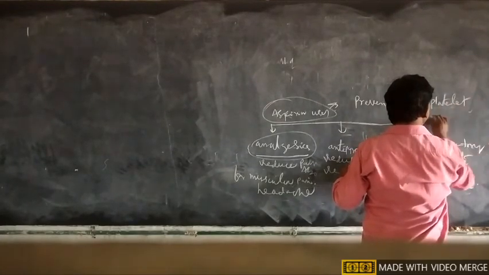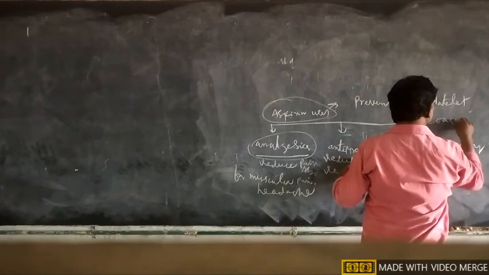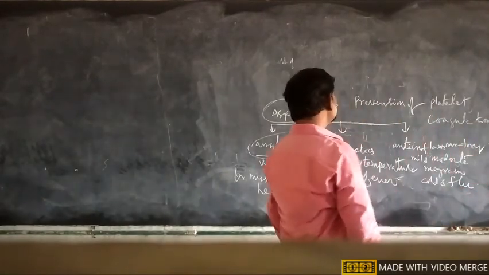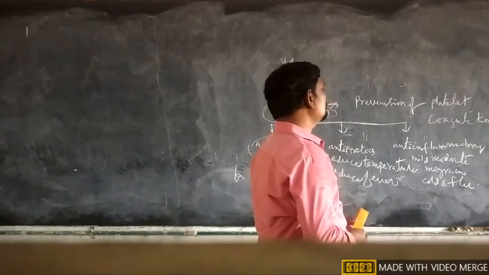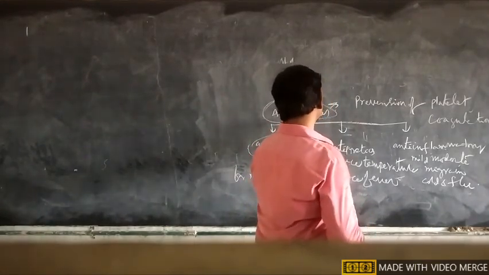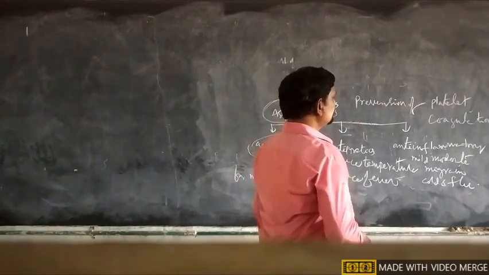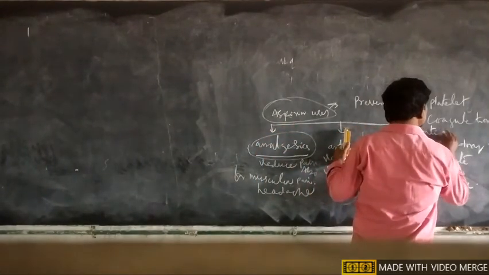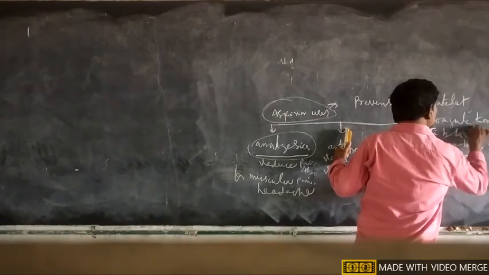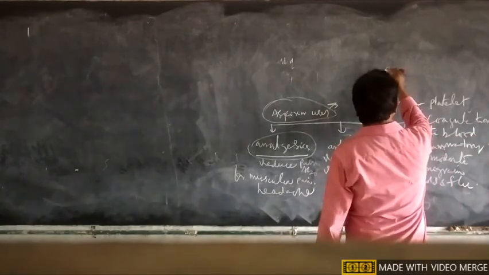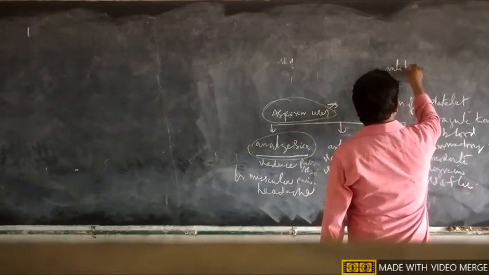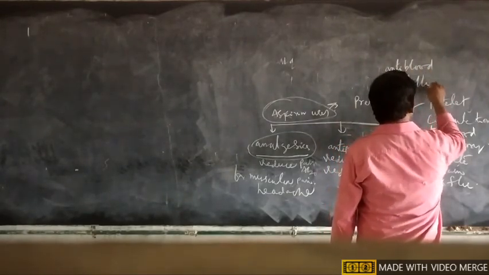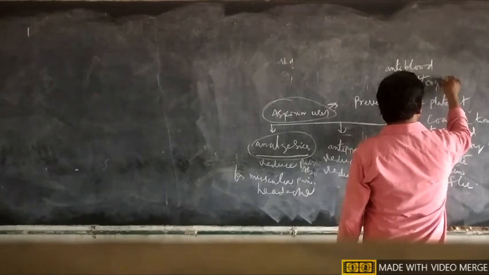Why is there prevention of platelet coagulation? That is because of aspirin's anti-blood clotting action.